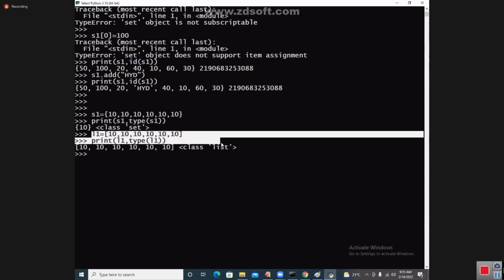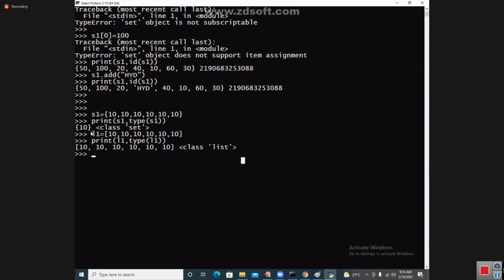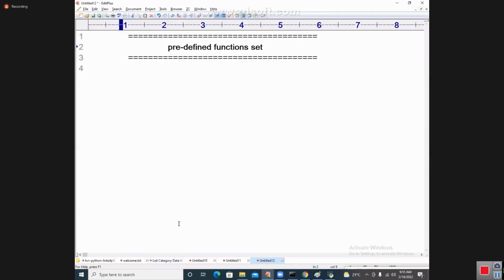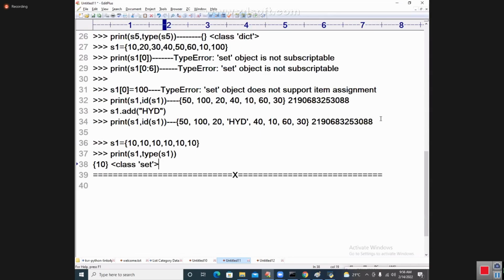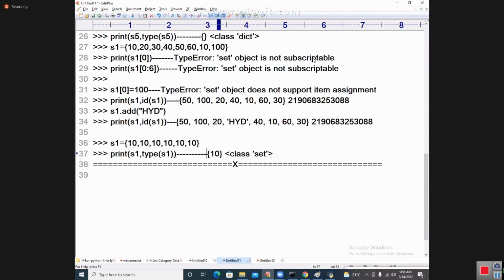All elements are coming like this, but a set will not allow any duplicates here. So it never maintains any kind of duplicate values; only unique elements are maintained. Of course you understood, but I wanted to say it one more time. Only one time this 10 is available.